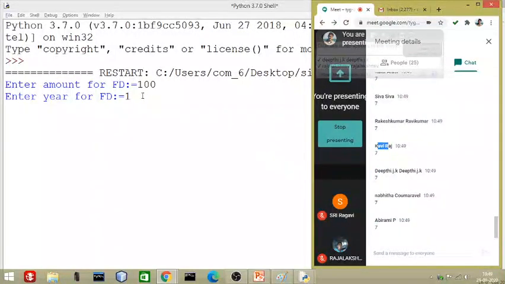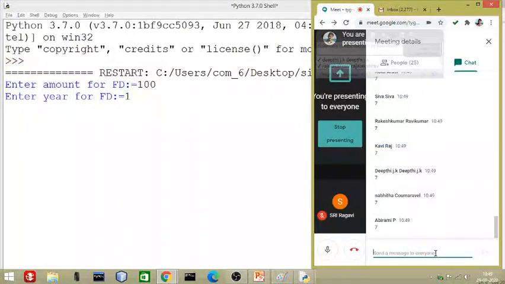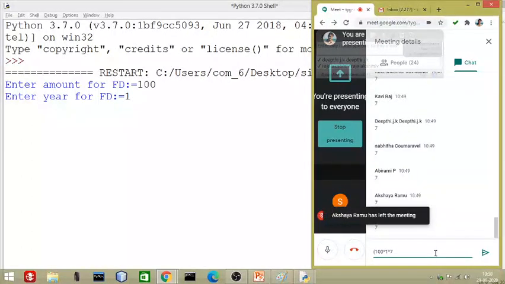Now can you tell me what result will come? The question is like this: 100 is the principal amount, multiplied by 1, multiplied by 7 and divided by 100.